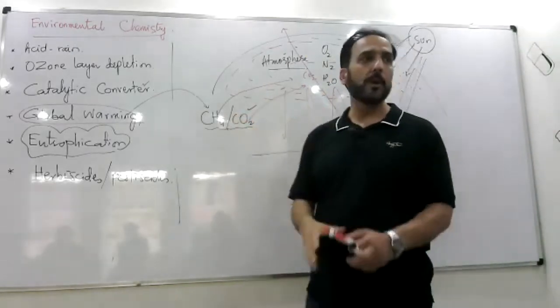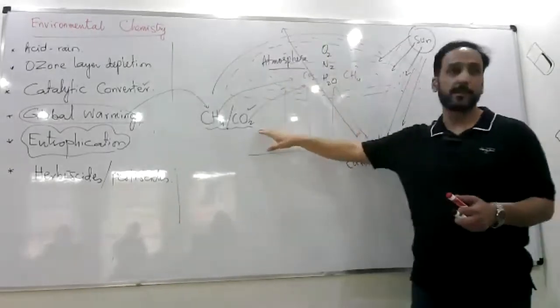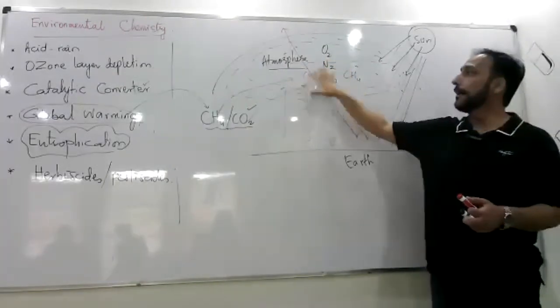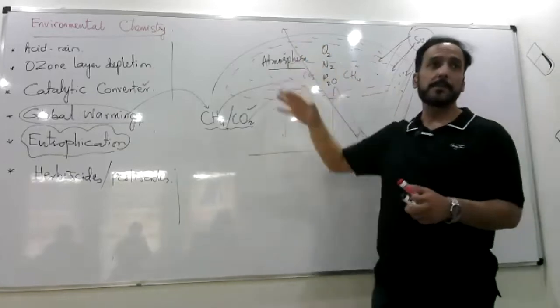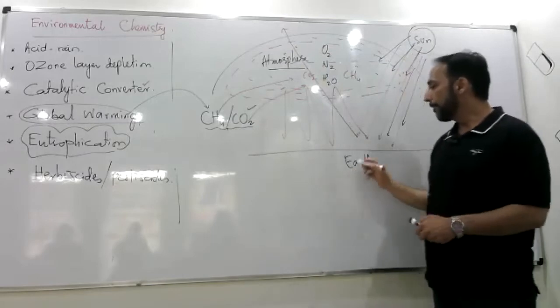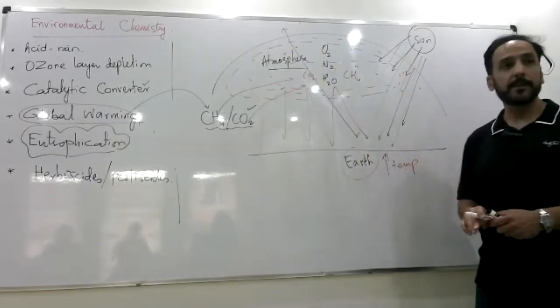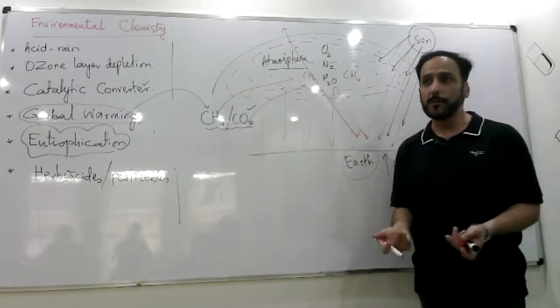Global warming, or we call it greenhouse effect also, is a concept which happens because of these gases which increase the density of the atmosphere. And when that happens, the sun rays cannot escape the surface of Earth. And when they cannot escape, what would happen? The temperature of the Earth would rise. And when the temperature of the Earth rises, that leads to this phenomenon called global warming.